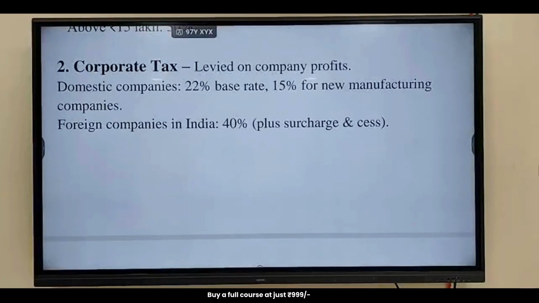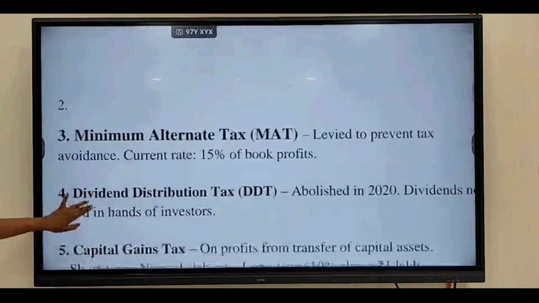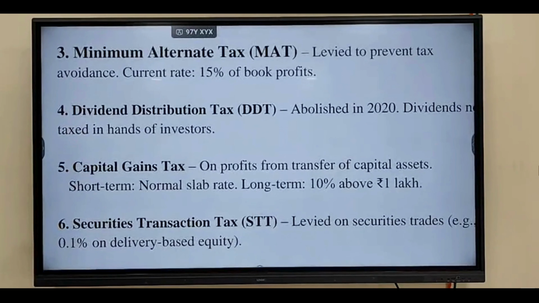And how much corporate tax is there for existing domestic manufacturers? Plus cess and surcharge. For new manufacturing companies, 15% plus cess and surcharge. For foreign companies, 40% plus cess and surcharge. Next is MAT. This is levied to prevent tax avoidance of the corporate tax. At least a minimum they should pay.